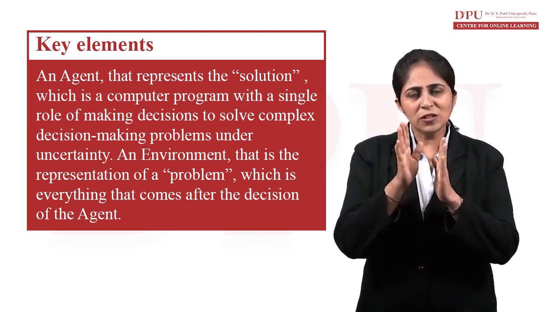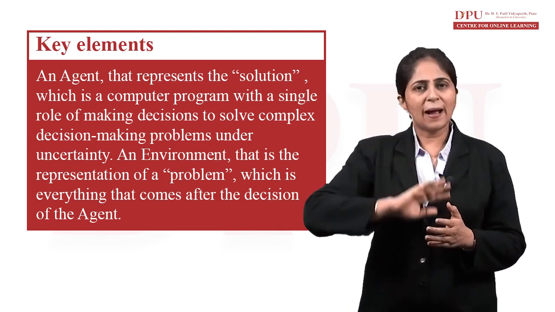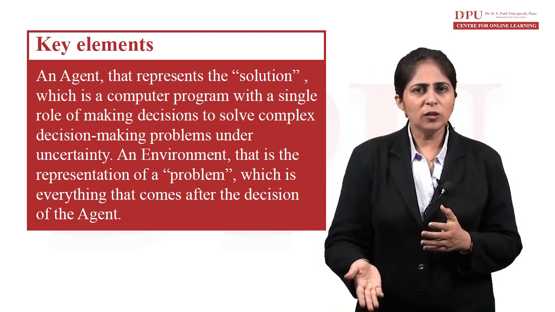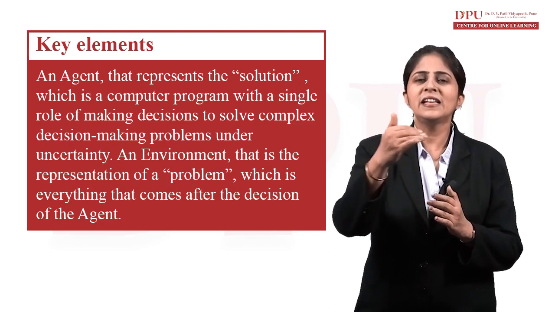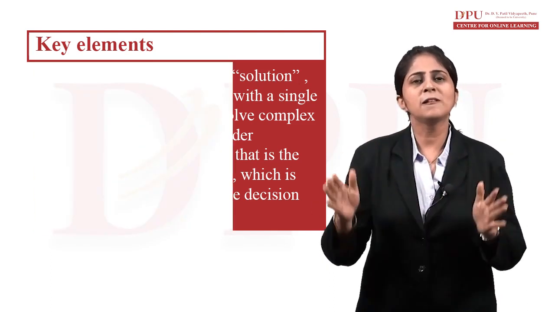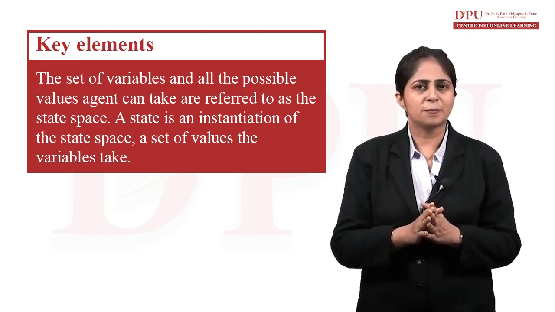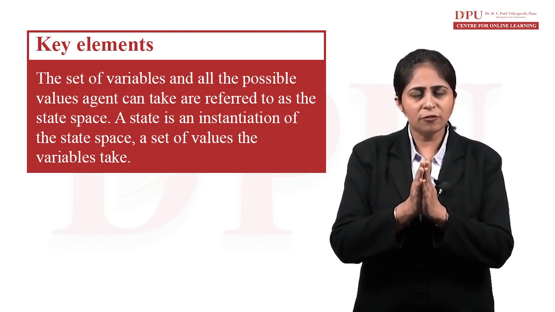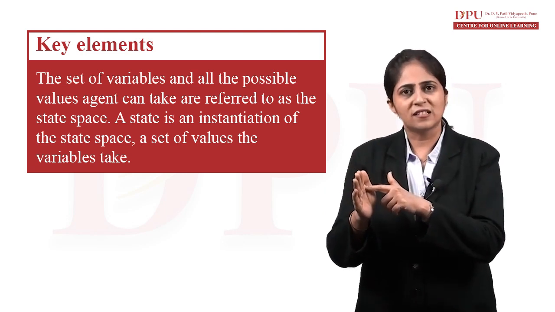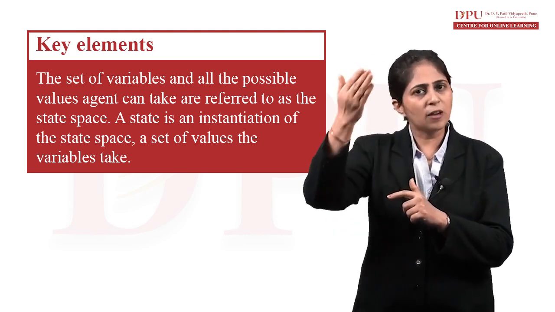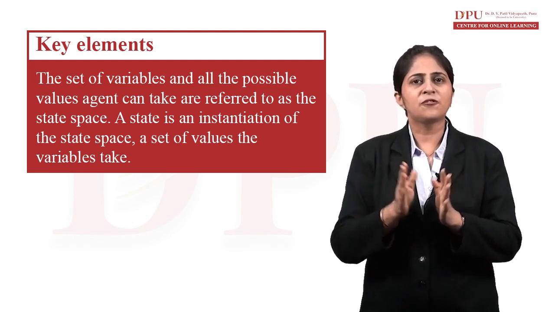State space is the set of variables and all the possible values that the particular agent can take. That means our player who is playing the role of agent in our game might take a step forward, backward, up, down. Those are all his state space, in what state he can be. A state is an instantiation of the state space. Suppose there's a player in the game who has moved one step forward. That means now he is in the next state. Similarly, suppose he has jumped up. So he has moved up one point. That is the state for him.